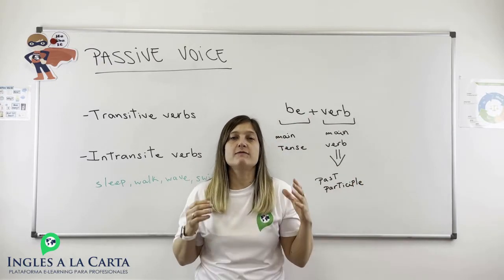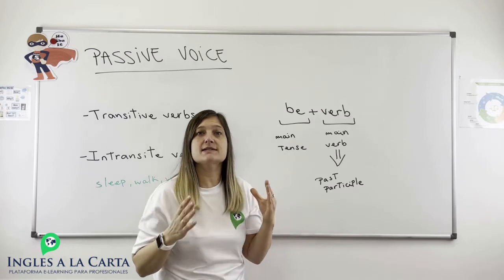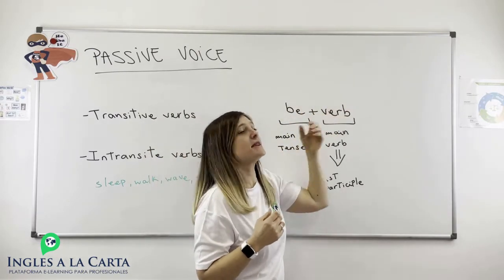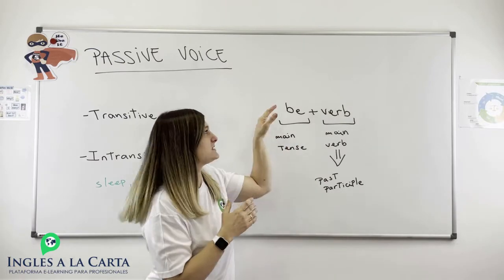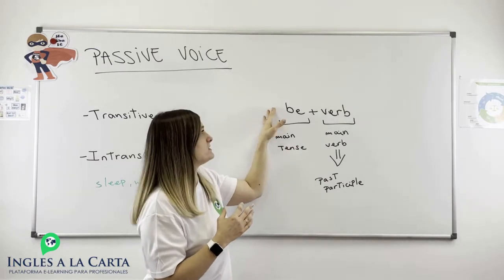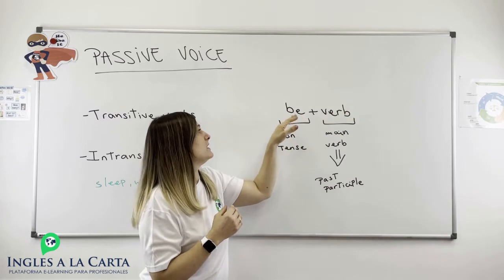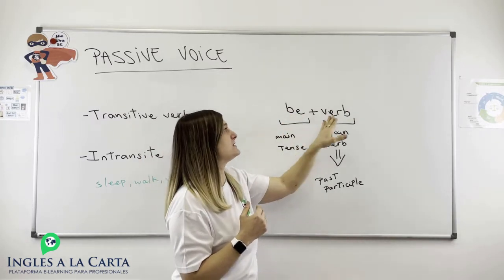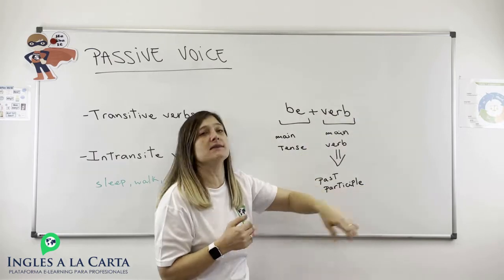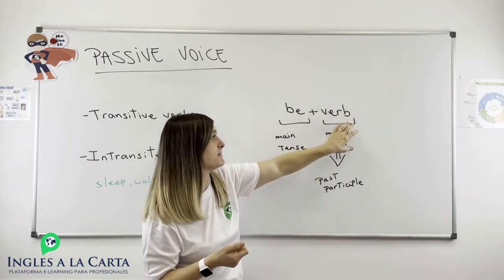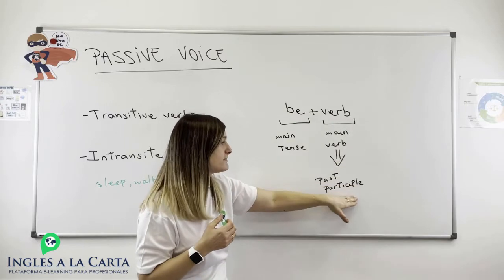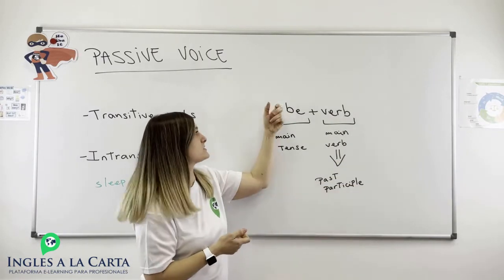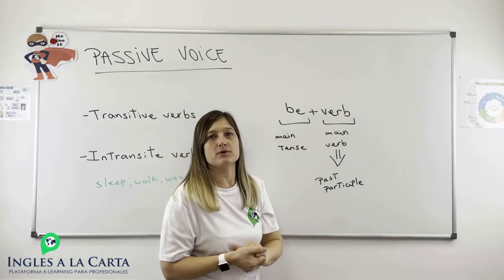The structure for the passive, it's really simple. It's going to be the verb to be and the verb. You need to get this really clear in order to follow the structure. Be, it's going to be in the main tense, and the verb, it's going to be in the past participle. The verb, it's the main verb of the sentence, and you are going to change it into the past participle. Following this structure, we're going to see some examples.